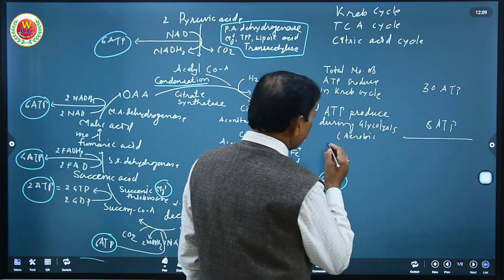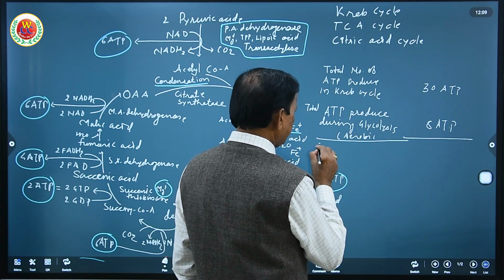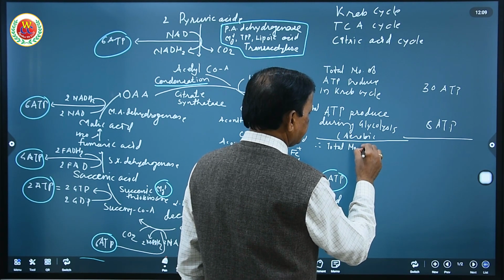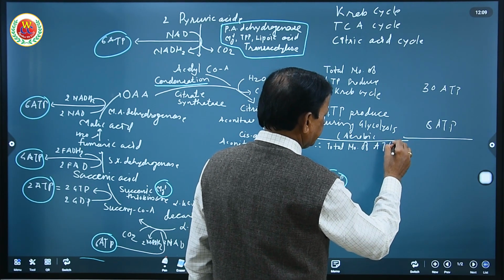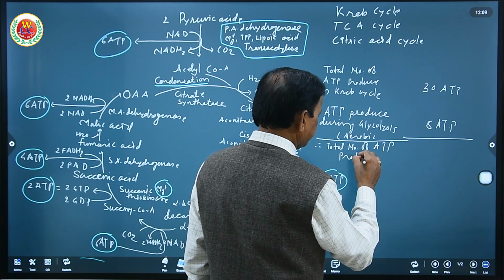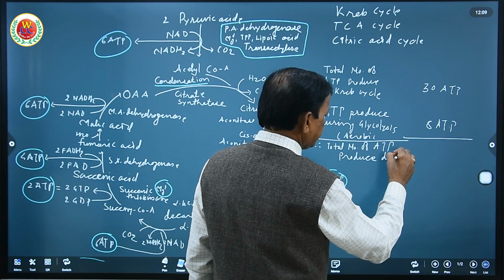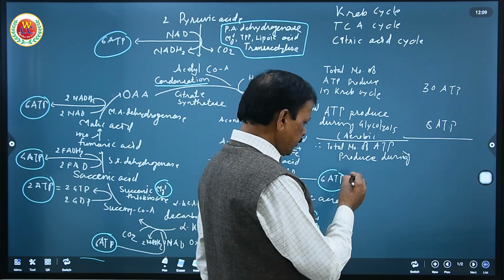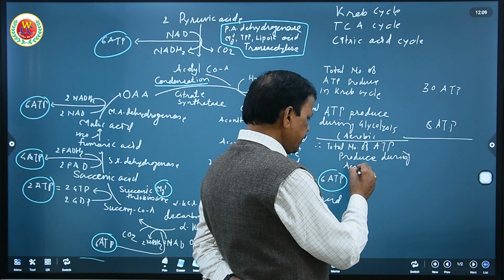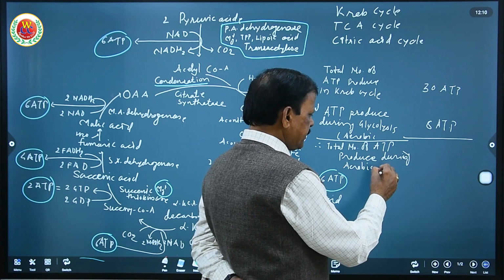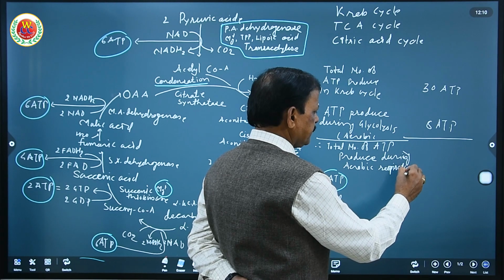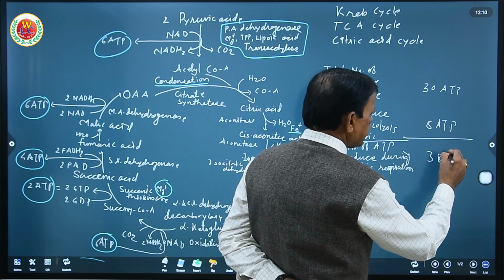So the total number of ATP produced during complete aerobic breakdown of glucose, that is aerobic respiration, is 38 ATP,